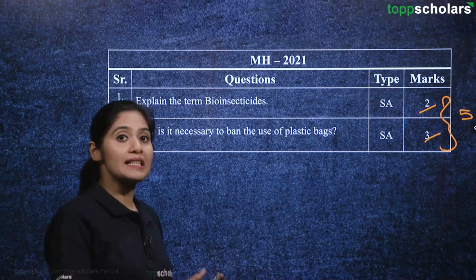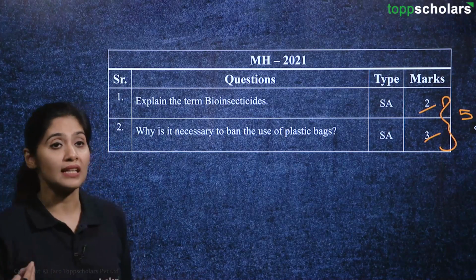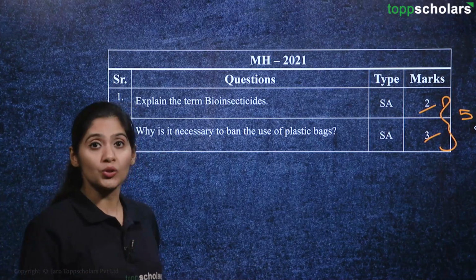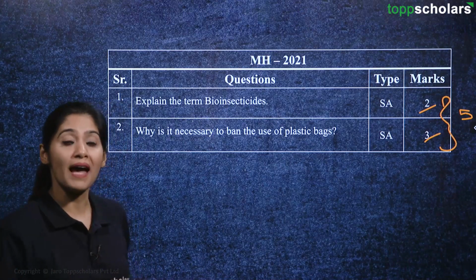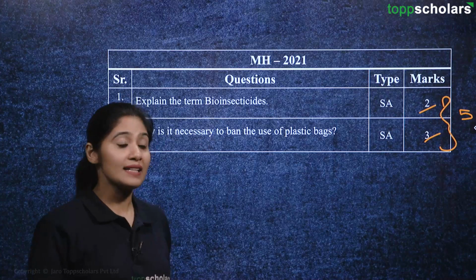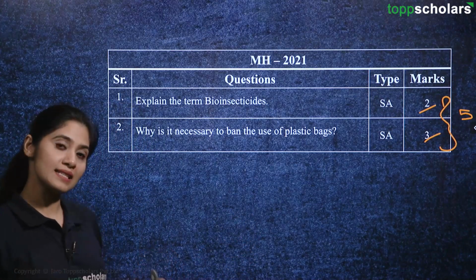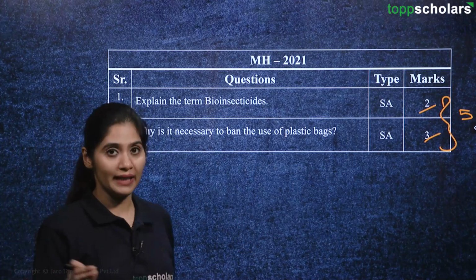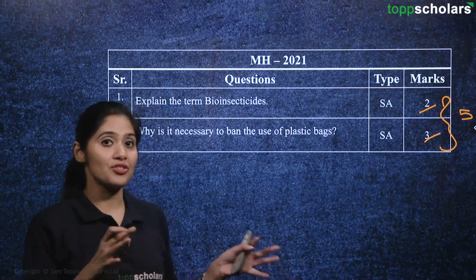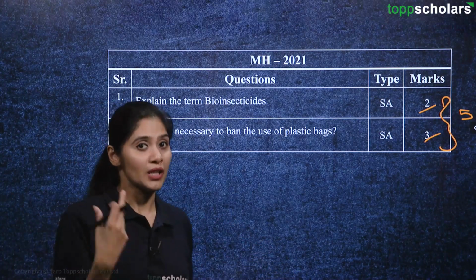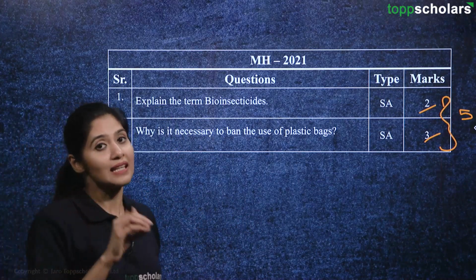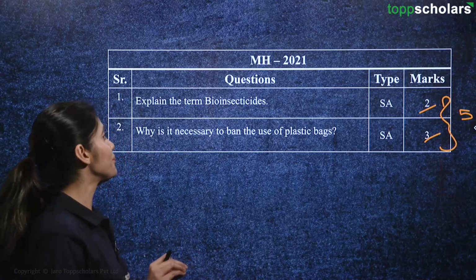So obviously measures have to be taken to ban the use of plastic bags, and these are also not reusable. We usually use plastic bags once and throw them away, correct? So unless there is a ban on plastic bags, we will continue using them, and we will not move on to healthier, reusable options such as jute bags. So a ban from the authorities needs to be in place for this.